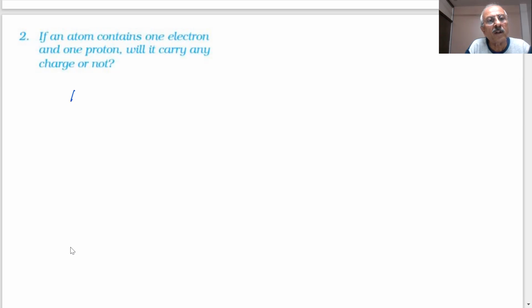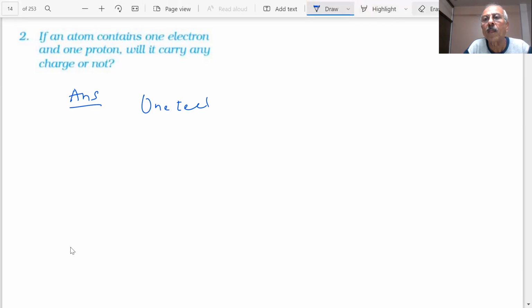One electron and one proton, so the equivalent opposite charges are -1 and +1. What will happen with equal and opposite charges?